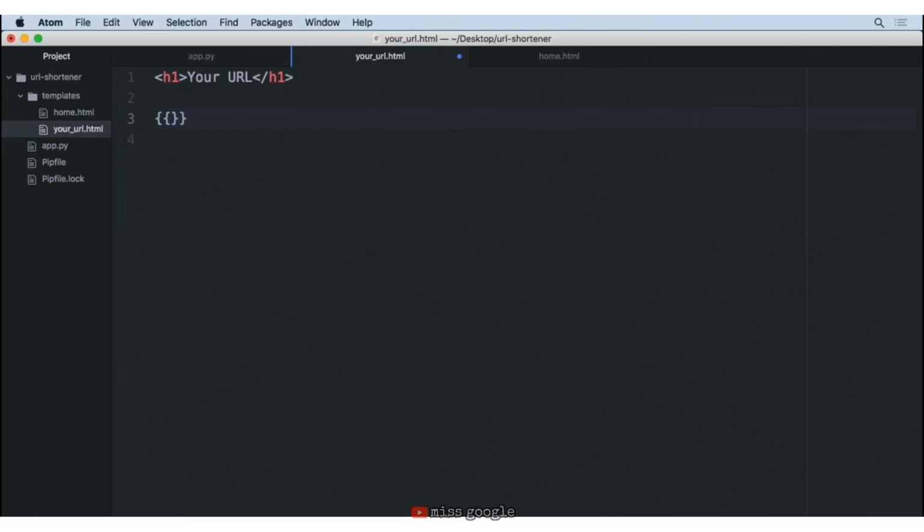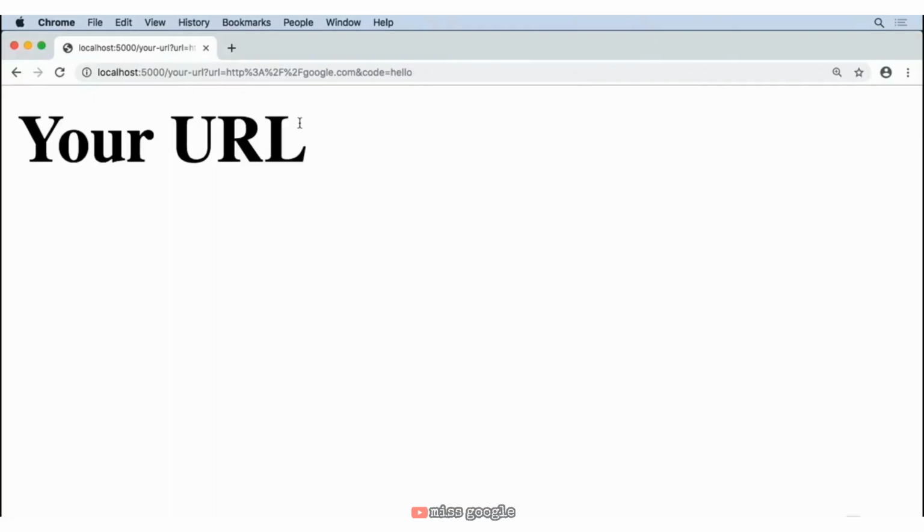Now, to display that in Jinja, we do the 2 curly brackets and provide the name, which in this case is code. And let's go ahead and wrap this inside of an H2 so that we can properly see it. So we'll go ahead and wrap this up, save that file. And now with these changes in place, let's go ahead and reload our page here. And look, we have the hello, which we specified as the code, showing up.